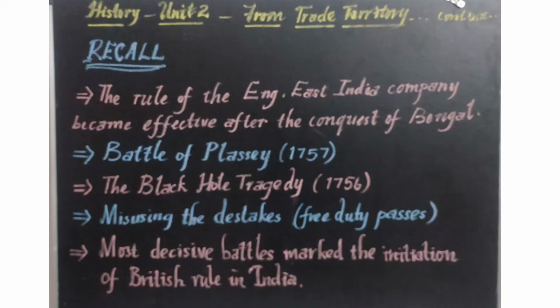What was the reason for the Battle of Buxar? The British were misusing the dastaks given to them. What were dastaks? The free duty passes. At that time, who was the Nawab? The Nawab of Bengal was Mir Qasim. He revolted against the British for misusing the dastaks. The Battle of Buxar happened on 22nd October 1764. In that also the British got victory over the Nawab.